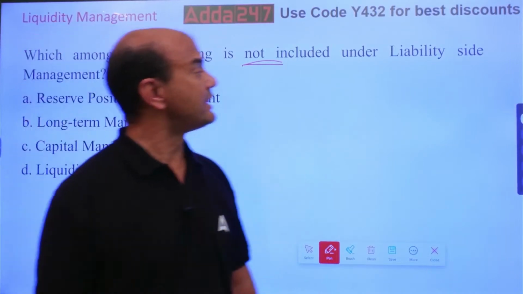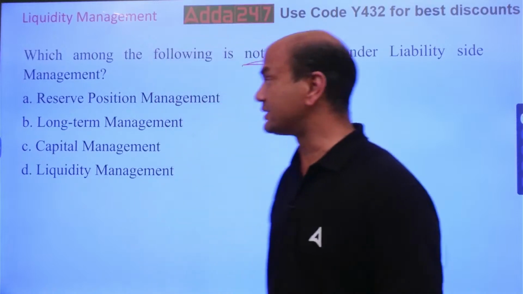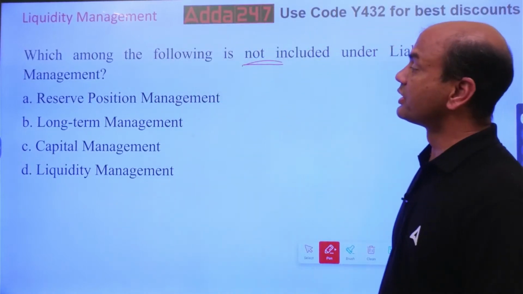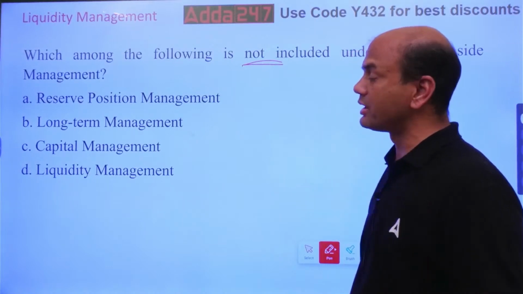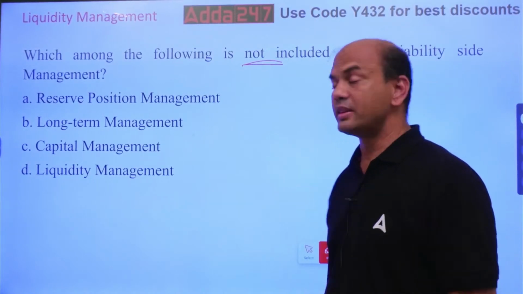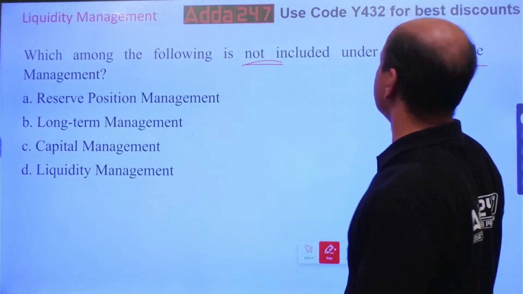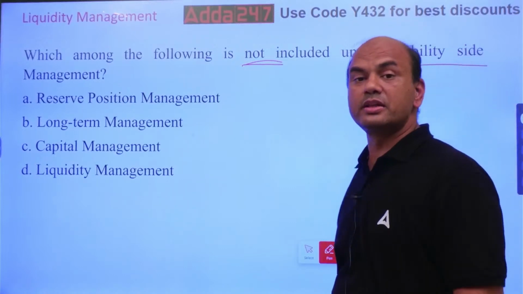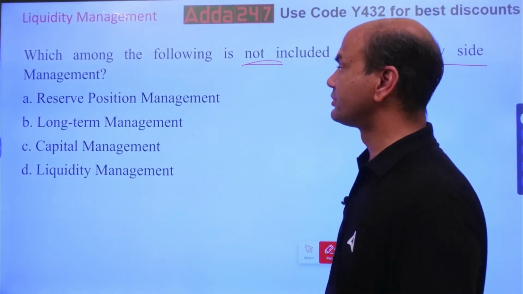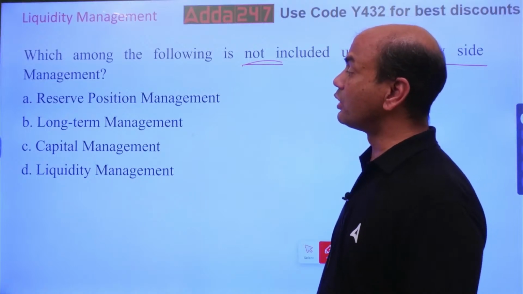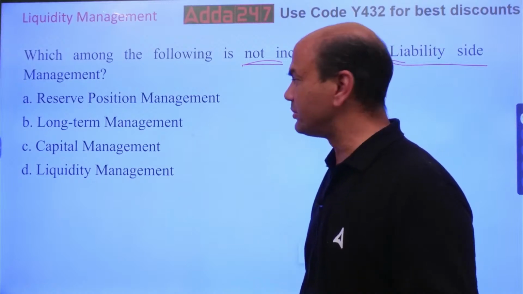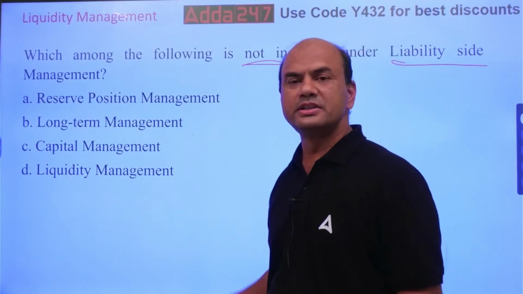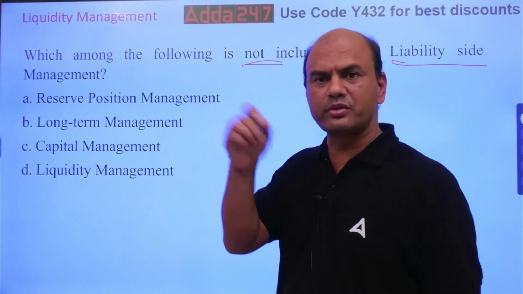Not included in the liability side. Kindly note, liability side of management. So reserve position management, long-term management, capital management, and liquidity management. Liability. Which of them is not included in the liability side? Reserve position, long-term management, capital management. So what is the liability basically? Okay, let me come back to the liability part.